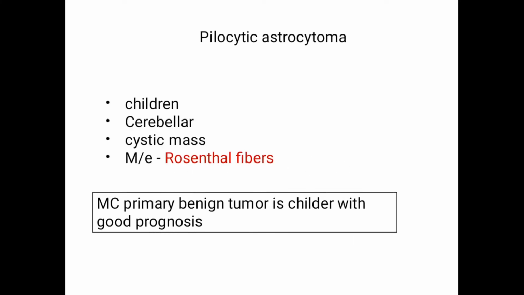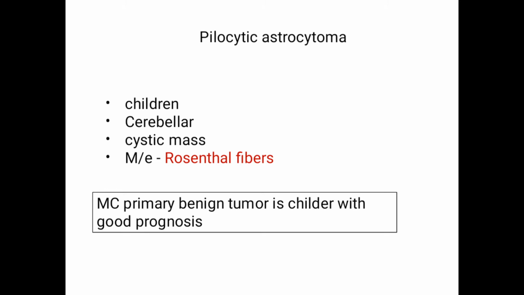Okay, for the first tumor, I have a crazy way to remember all these three tumors. It is just three tumors, but they are always confusing. The first one is pilocytic astrocytoma. Just remember the word pilo, it actually means fibers. So this is the tumor in which you can see fibers, that is Rosenthal fibers. These are intracytoplasmic pink fibers, pink structures you can see in microscopy. So it is pilocytic, pilo stands for fibers.